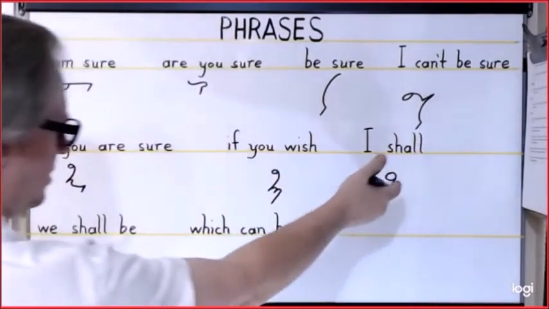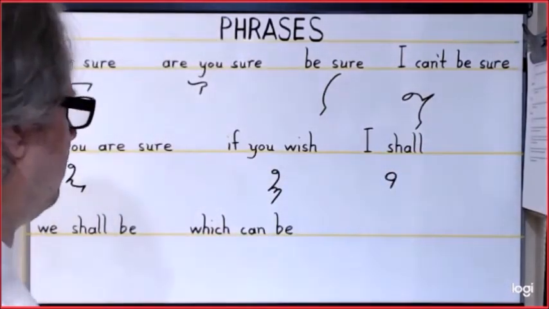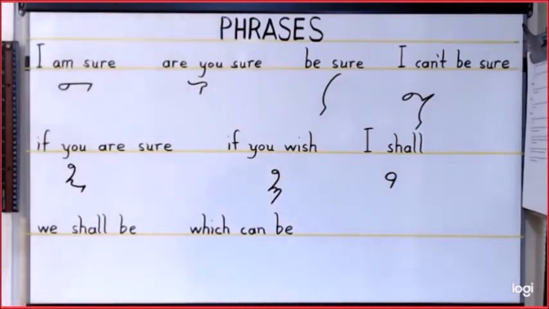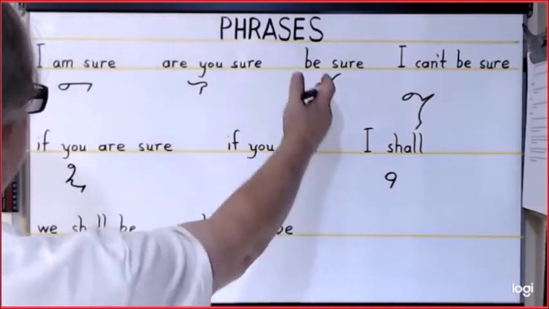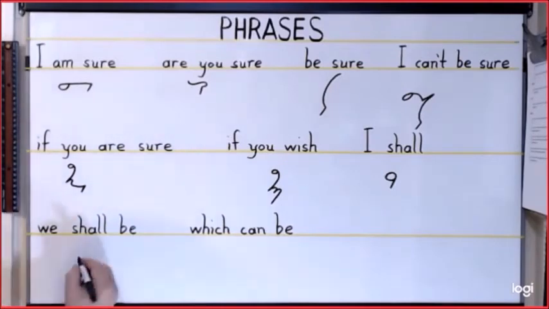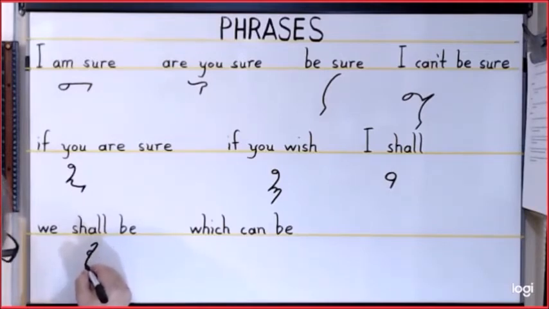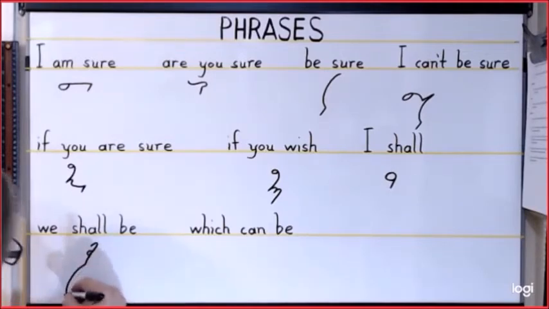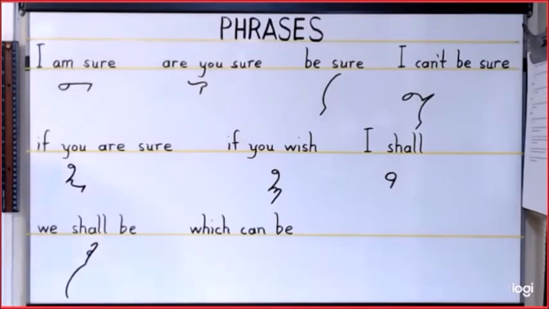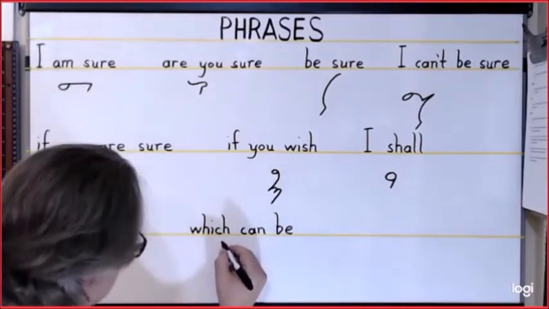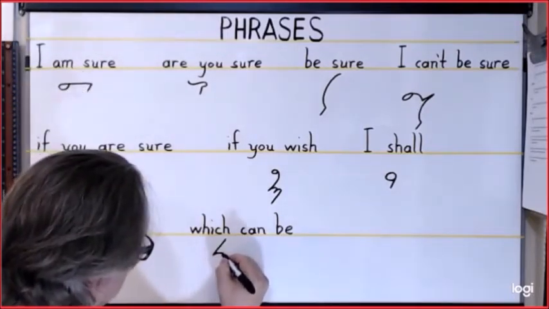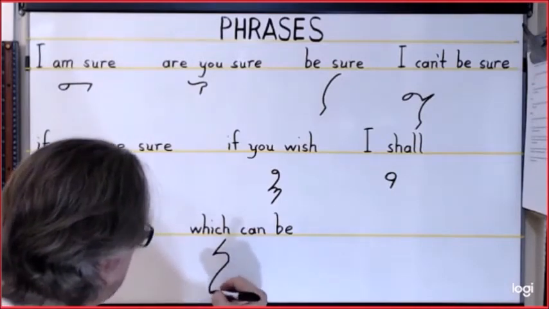And here shall can also be represented by SH, but you'll know the difference in the context in the sentence between shall and sure. So we shall be is the W for U hook, the E, SH, then a B. For which can be is the CH, the K, and the B.